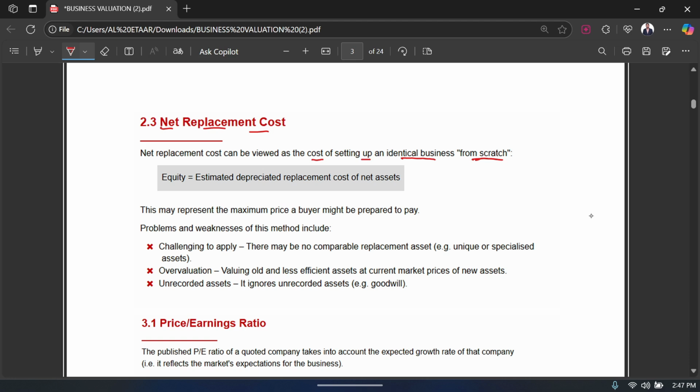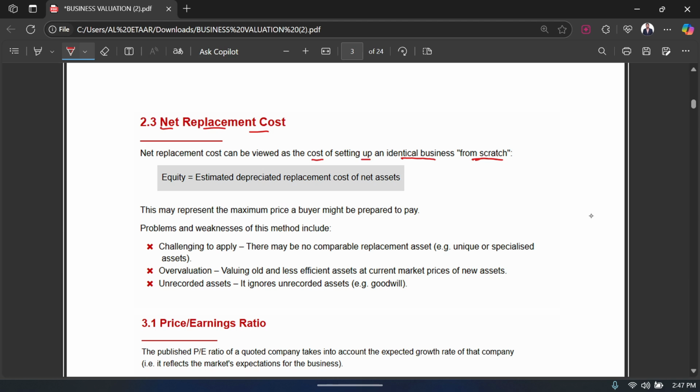So that is one way that you can see the valuation of the business, that okay, if I set up a similar business having the same number of employees, having the same office, same everything, right? If I do that and I set that up from scratch, from zero, how much is it going to cost me? How much funds am I going to need to sustain a business like that or set up a business like that, right?